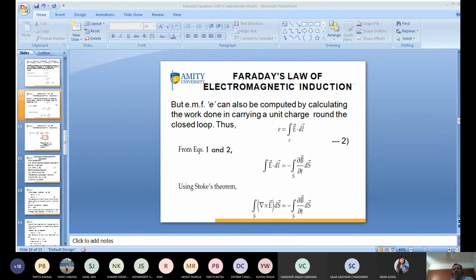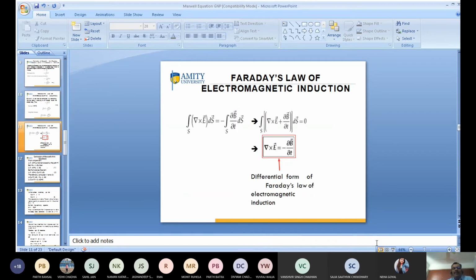So this is equal to curl of E into ds. Curl of E means del cross E. So we can convert line integral to surface integral. This is the surface integral. I transfer from the left hand side to the right hand side. So what is this? The surface integral of (del cross E plus del B by del t) into ds is equal to 0. Yes or no, my dear friend?